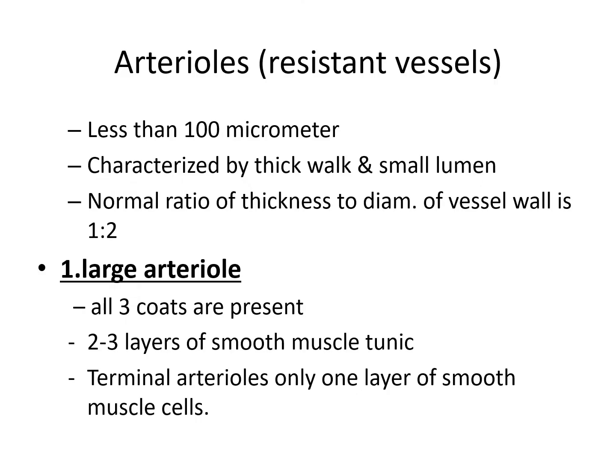Now what is the resistance vessel, or the arterioles? They are less than 100 micrometers, characterized by a thick wall and a small lumen. The normal ratio of the thickness to diameter of the vessel's wall is 1:2. In large arterioles, all three coats are present, with 2 to 3 layers of smooth muscle, and in terminal arterioles, only one layer of smooth muscle cells.